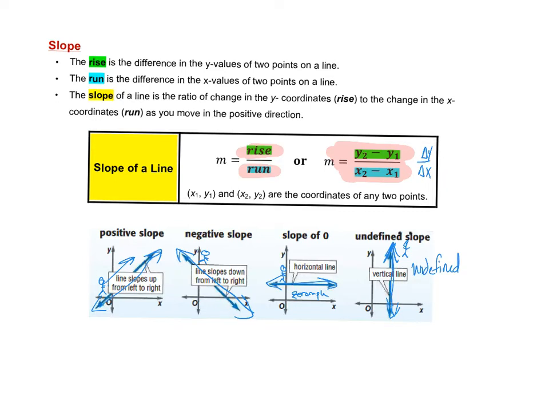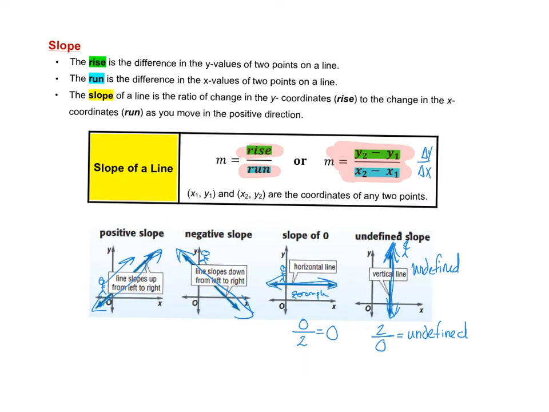Another thing I want you to realize: if you have 0 over a number, like 0 over 2, for instance, this equals 0. But people confuse this when they get 2 over 0. 2 divided by 0 is undefined. If you try to do this in your calculator, you'll get a syntax error. Take a number and divide by 0.